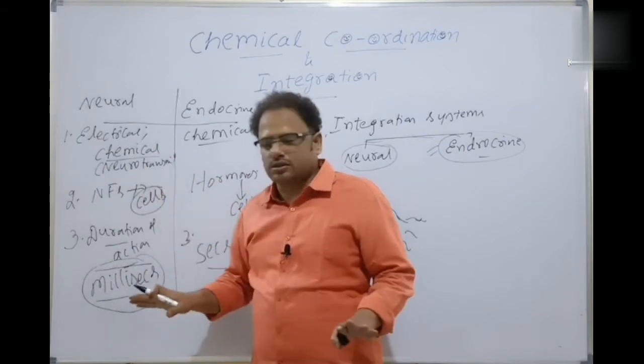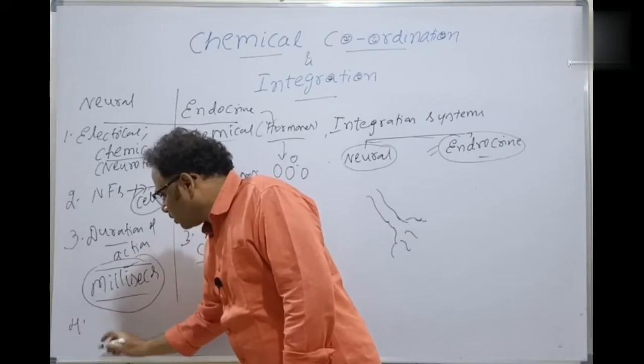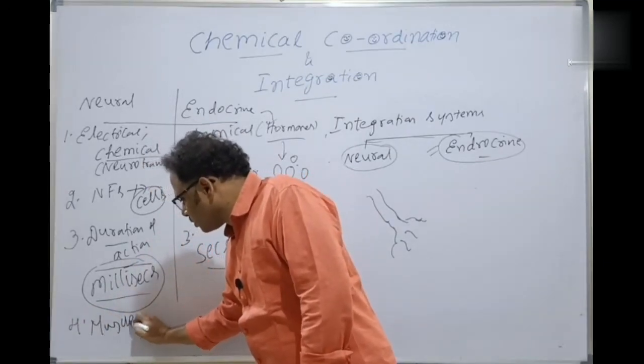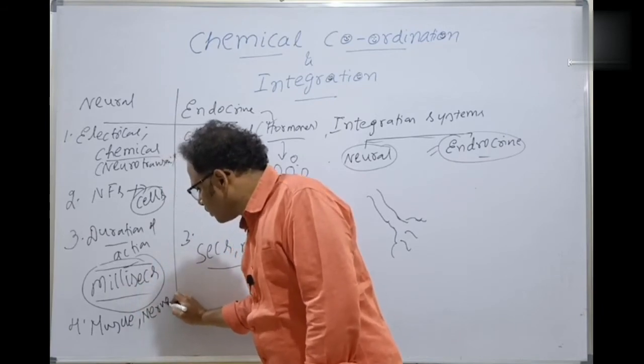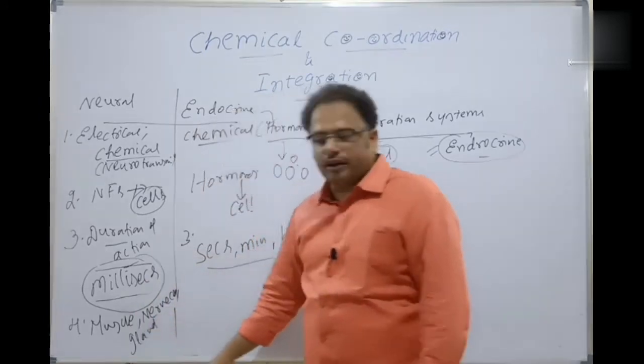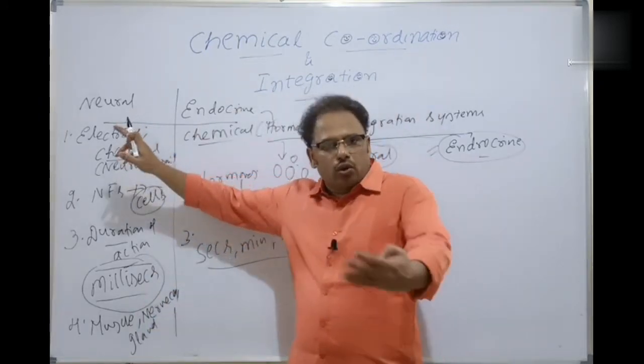That's the difference. And here in the case of neural system, the target organs can be which one? The muscle cells, nerve cells, or even glands. What are the target organs? The neurons, for example, they excite the other neuron.